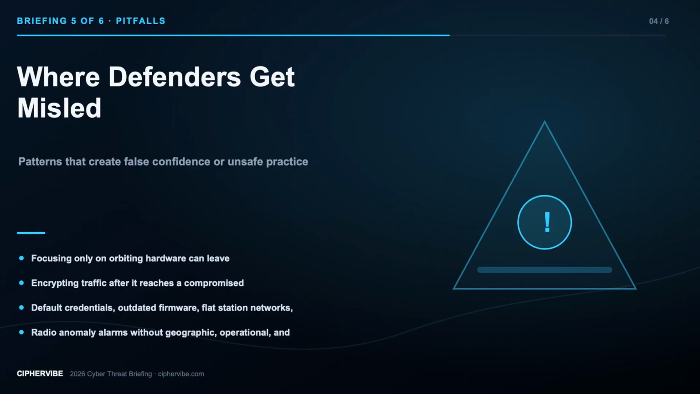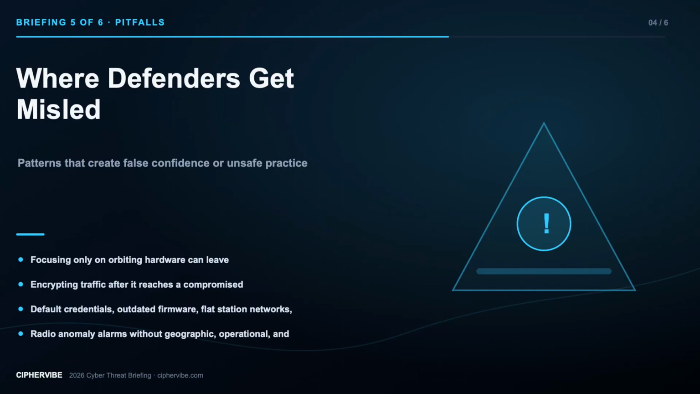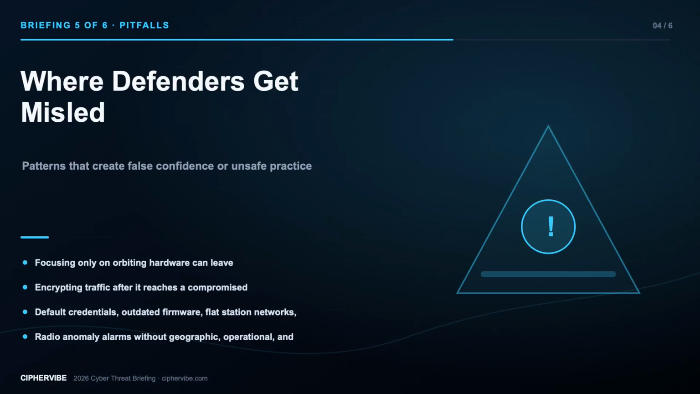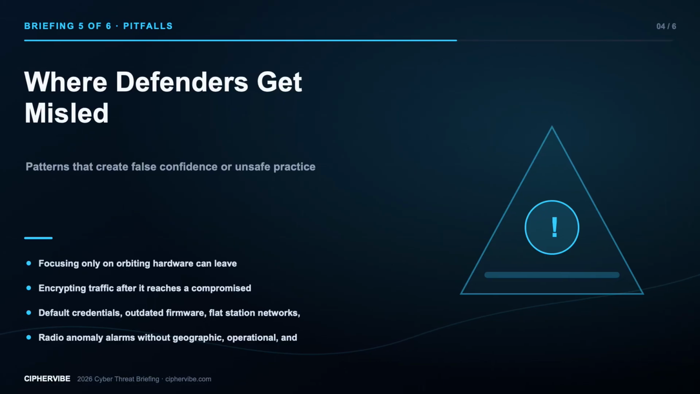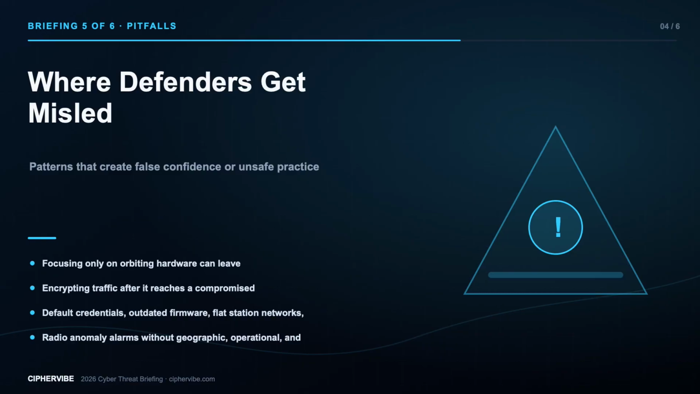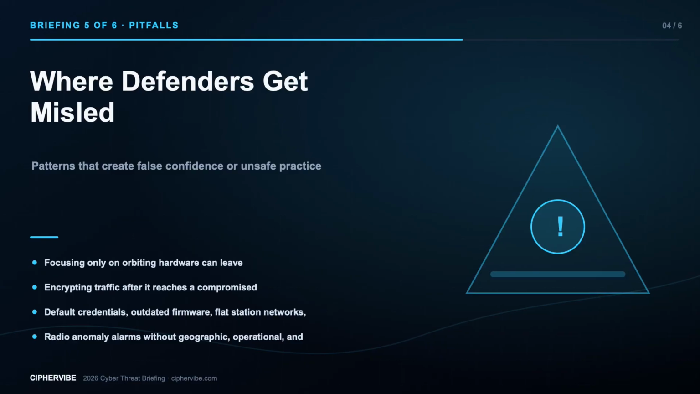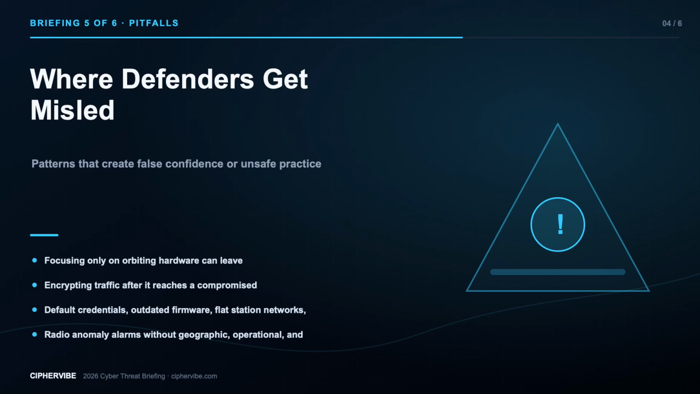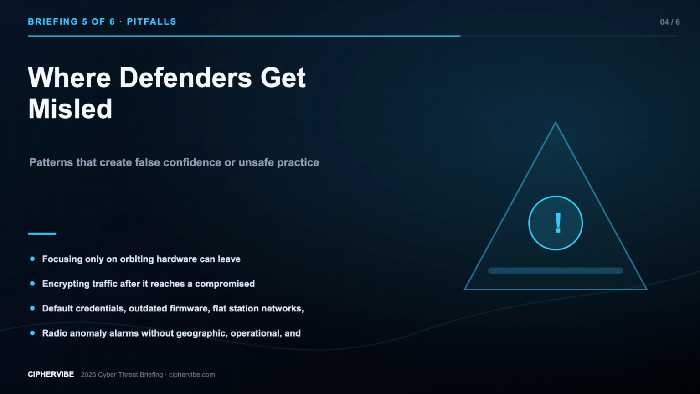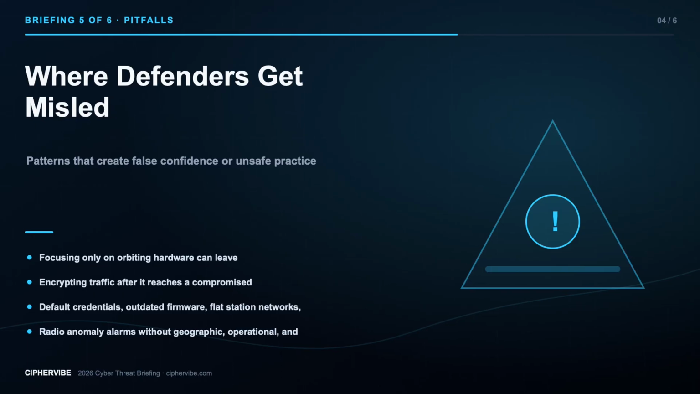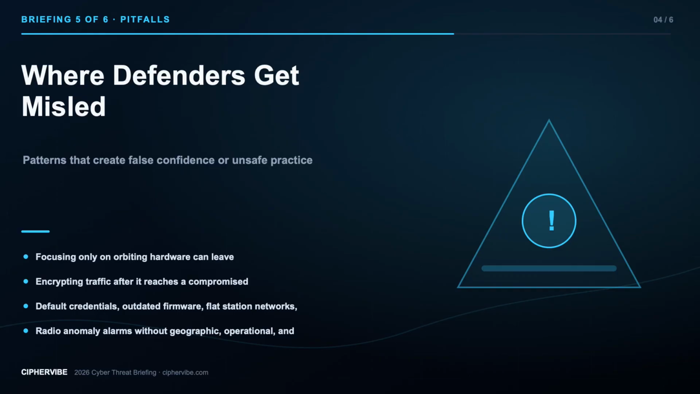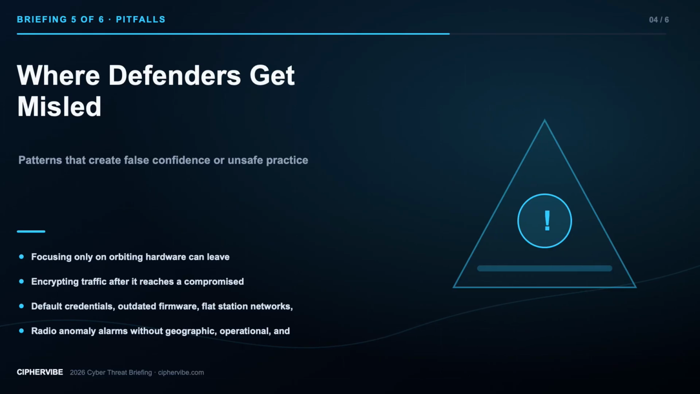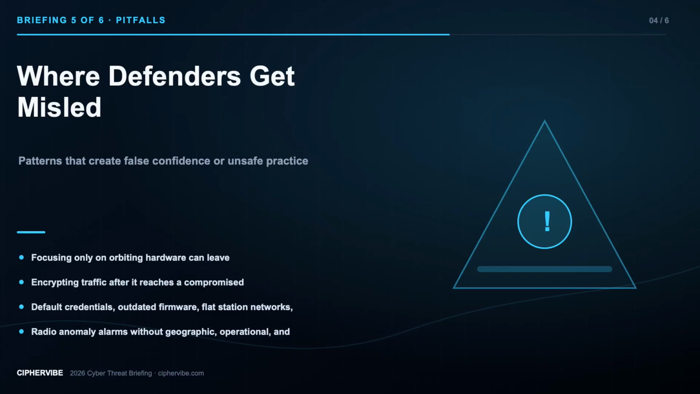First, focusing only on orbiting hardware can leave internet-facing ground services, remote administration, and vendor support paths weak. Second, encrypting traffic after it reaches a compromised terminal or station does not protect plaintext, keys, or control actions at that endpoint. Third, default credentials, outdated firmware, flat station networks, and unmanaged remote access tools create ordinary but powerful intrusion paths. Fourth, radio anomaly alarms without geographic, operational, and cyber context can confuse interference, misconfiguration, congestion, and deliberate attack.